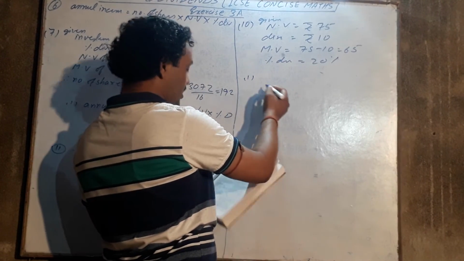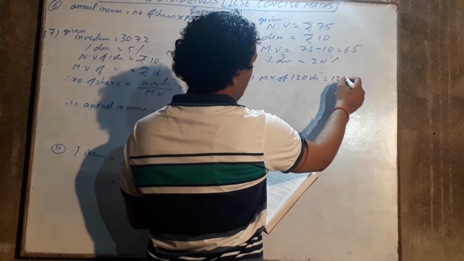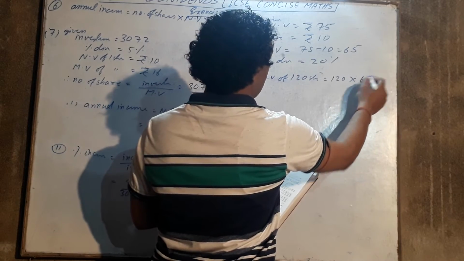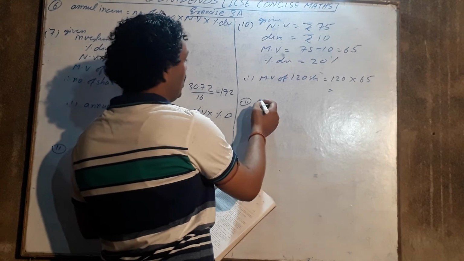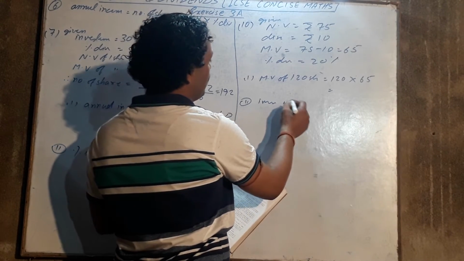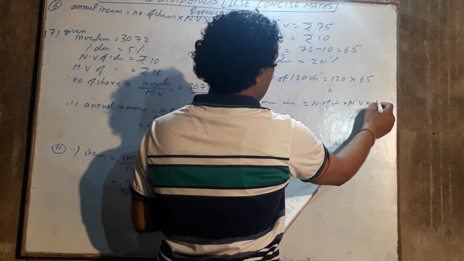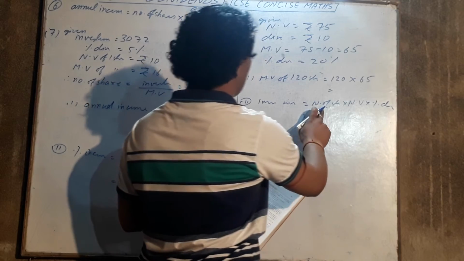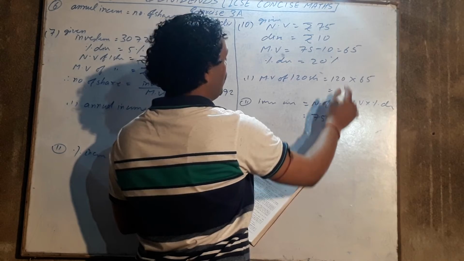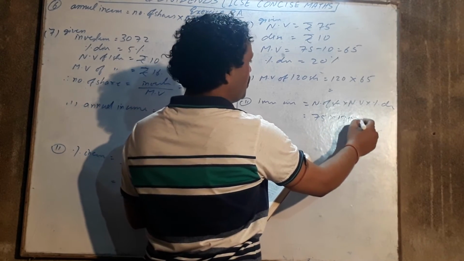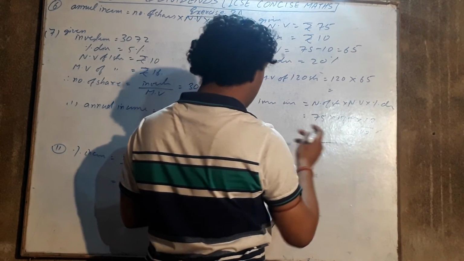Question 1 is very easy. Market value of 120 shares is equal to 120 into market value of 1 share. Multiply it, you will get it. Second one, his annual income. Annual income is equal to number of shares into nominal value into percentage dividend. Put the value. Nominal value of each share is 75, number of shares is 120, into percentage dividend 20. Solve it, you will get the answer.